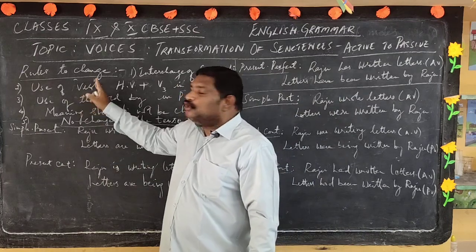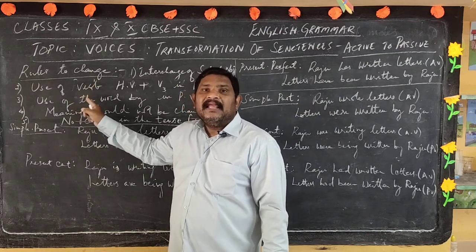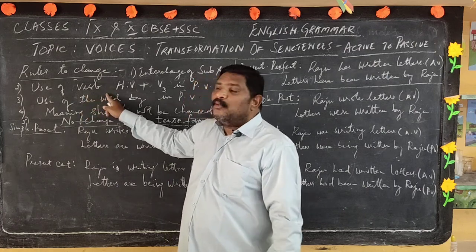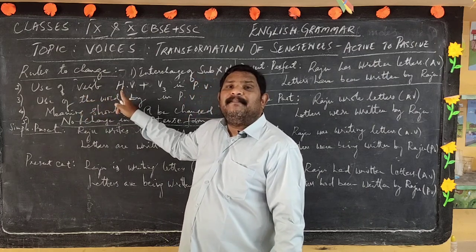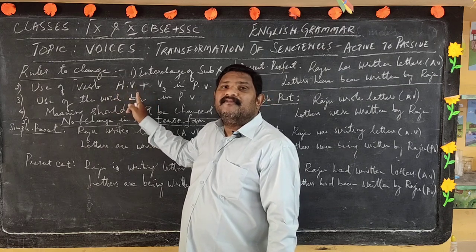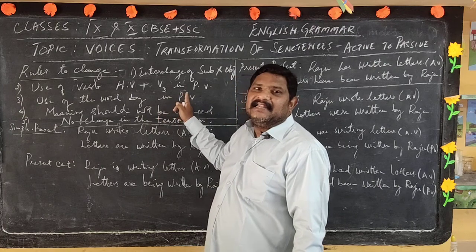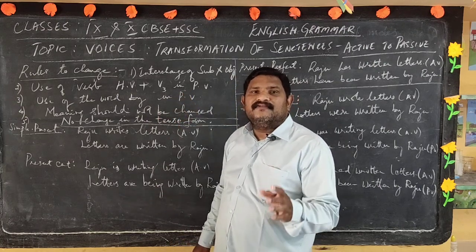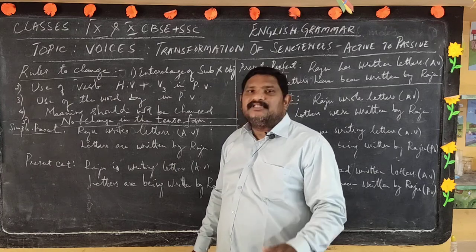The second rule is use of verb. While constructing a passive sentence, there is a helping verb followed by a verb of the third form, V3. That is the second rule we need to remember. I hope all the students of state and CBSE, please concentrate.